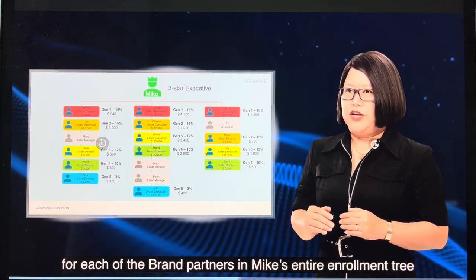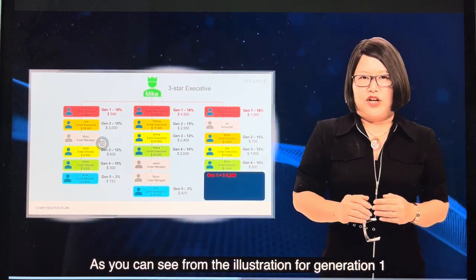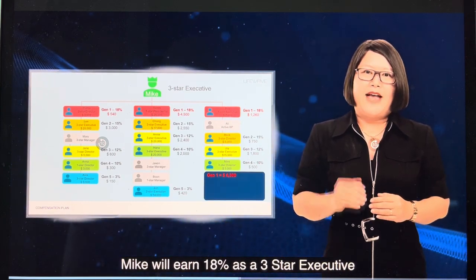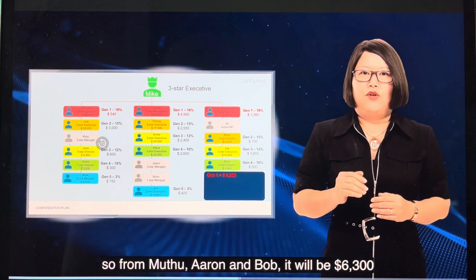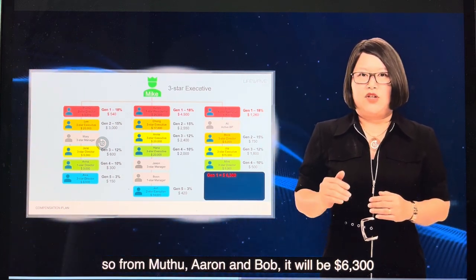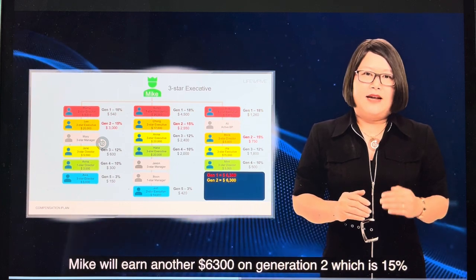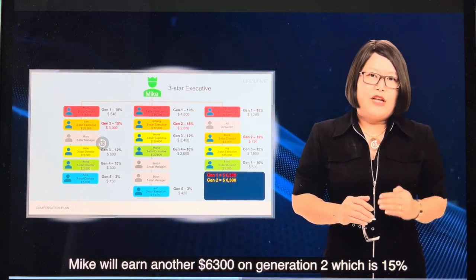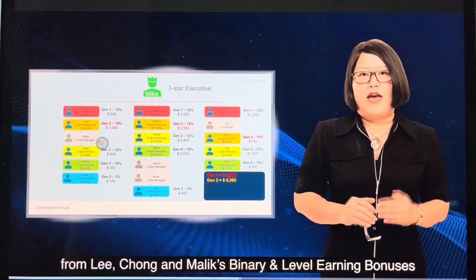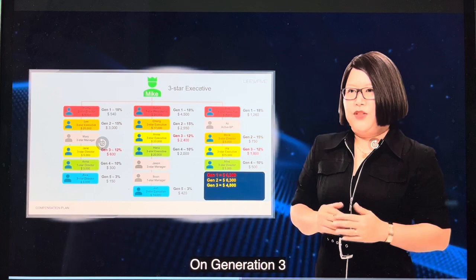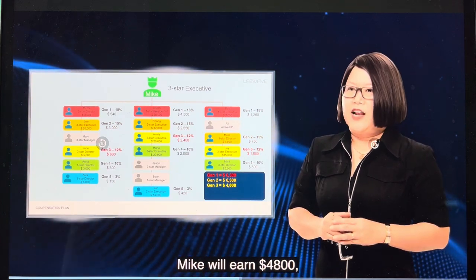entire enrollment tree. As you can see from the illustration, for Generation 1, Mike will earn 18% as a 3-star executive. So from Mutu, Aaron, and Bob, it will be $6,300. Mike will earn another $6,300 on Generation 2, which is 15% from Lee, Chong, and Malik's binary and level earning bonuses. On Generation 3, Mike will earn $4,800.